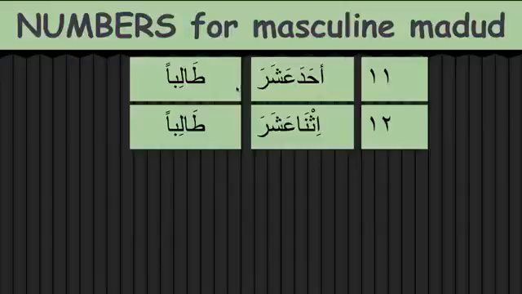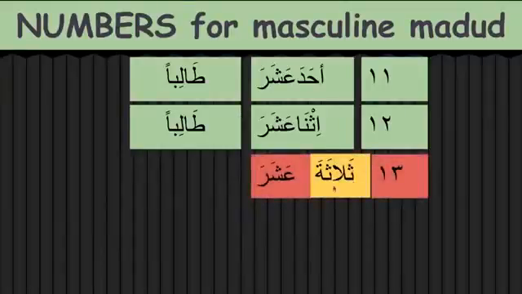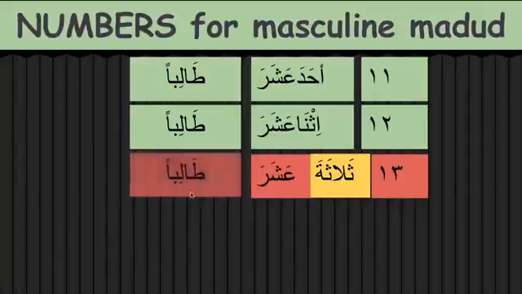So ahada ashara taliban, 11 students. Ithna ashara taliban, 12 students. So ithna is masculine, ashara is masculine, taliban is masculine, everything is masculine. So when we hit the teens, that's where everything changes and the opposite gender starts attracting. So same thing here, the feminine number comes to describe a masculine noun.